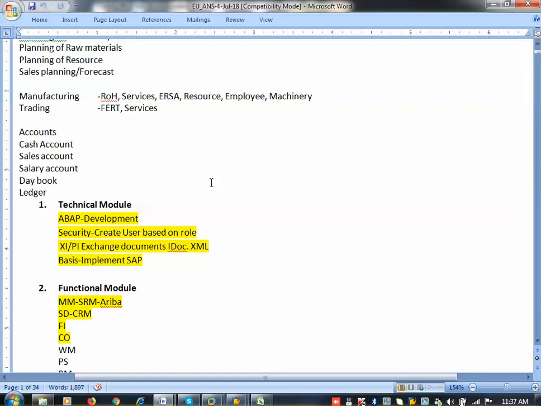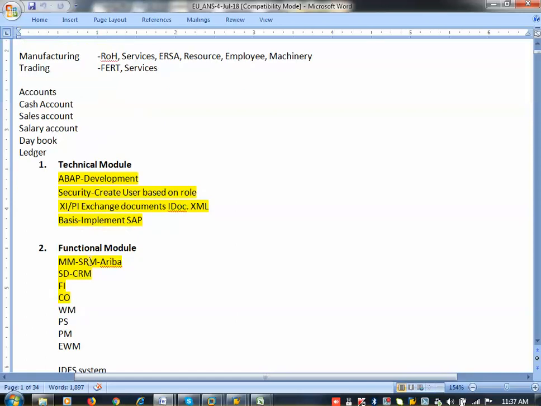So then sales department, selling the product, purchase department, manufacturing department or production planning department. Okay, R&D, quality management, shipping department. So HR department to pay the salary, finance department to collect the cash, make the salary, make the purchase order payment. So these are all departments which are available. These departments are divided as functional modules in SAP. Okay, so individual departments available in an organization are created as functional modules in SAP.